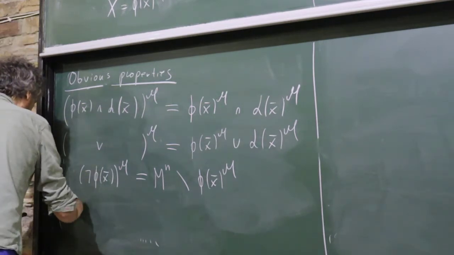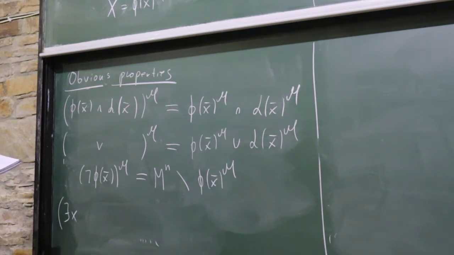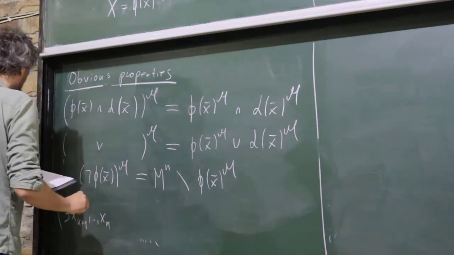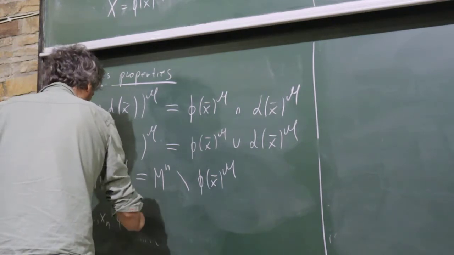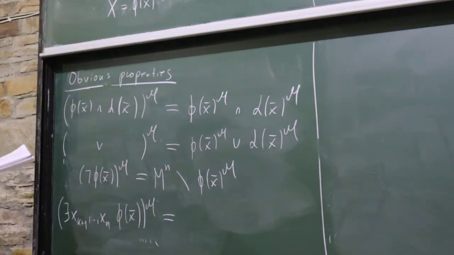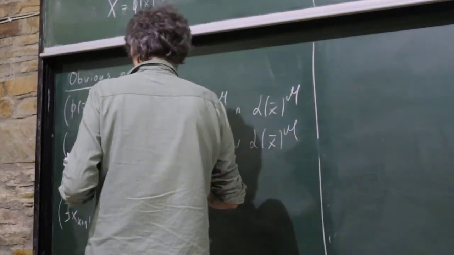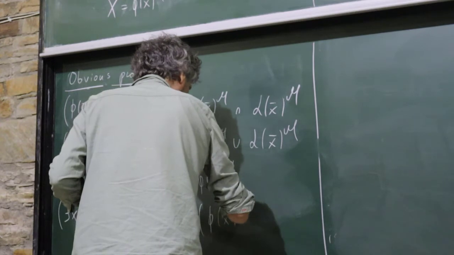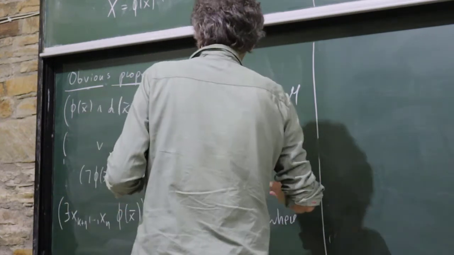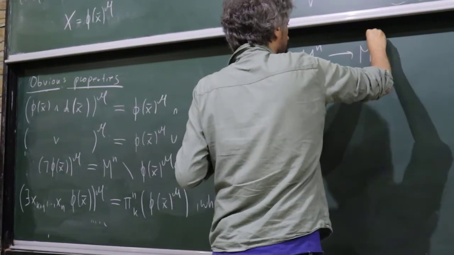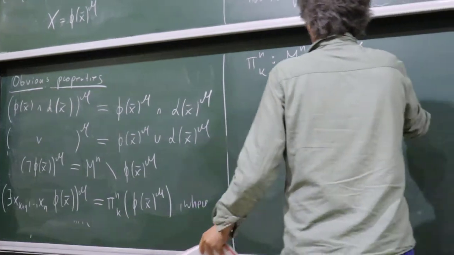So if I quantify, let me say, the last n minus k variables, and then I take the definable set corresponding to it, then this is a projection, the image by the projection map, where this is the projection on the first k coordinates.